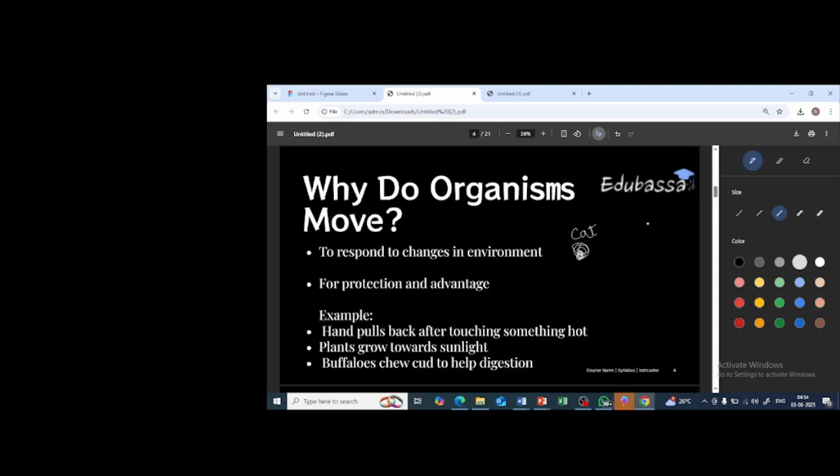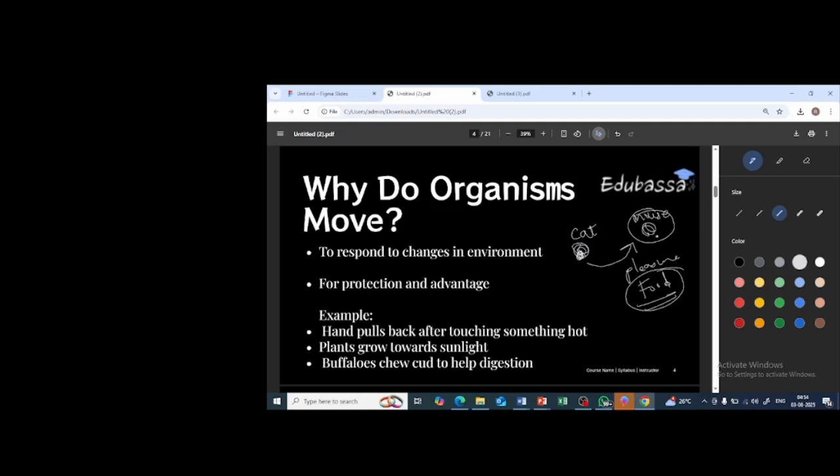Now what happens? Suddenly one mouse arrives. Will the cat sit quietly? Obviously no. It will go behind the mouse. This is the mouse. So it will go behind the mouse. Why? In order to catch that mouse, or in order to eat that mouse. Might be for the purpose of pleasure, might be for the purpose of food because it is hungry. You never know. So suddenly some change has taken place in front of the cat.